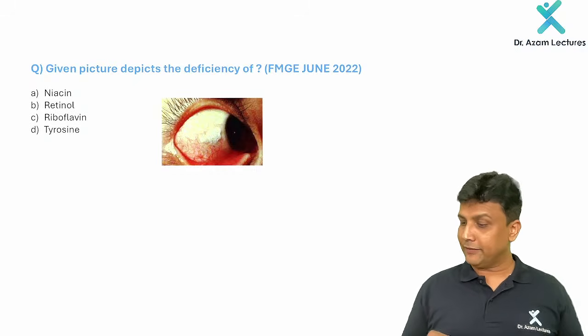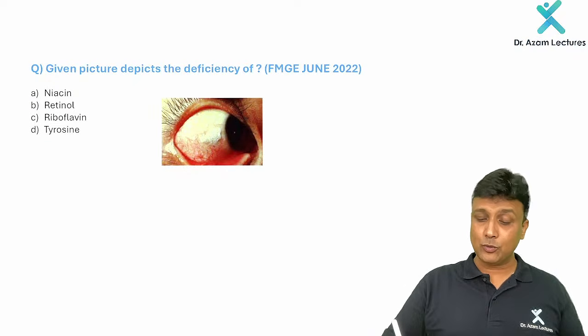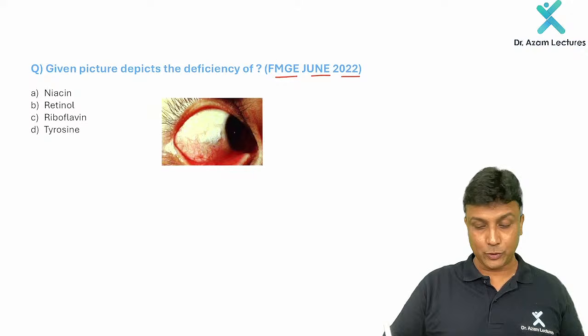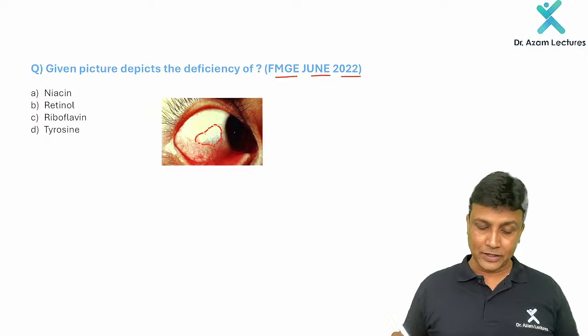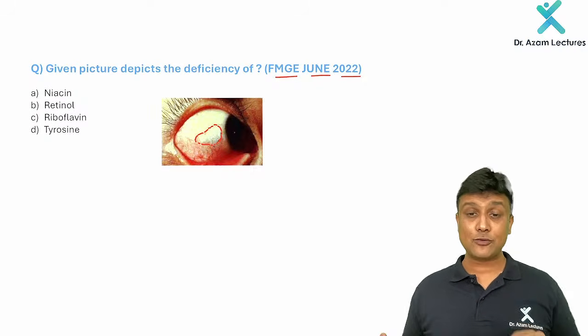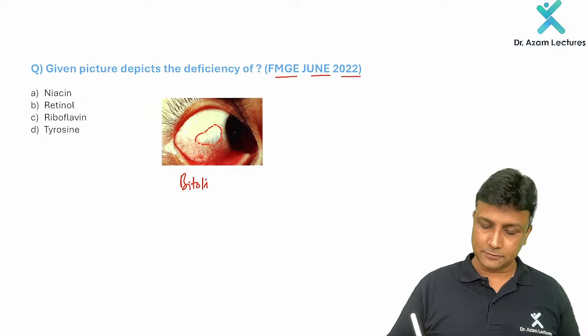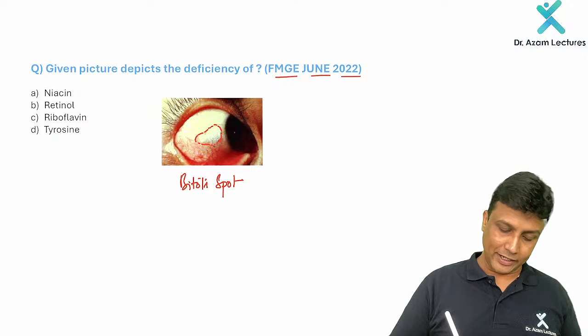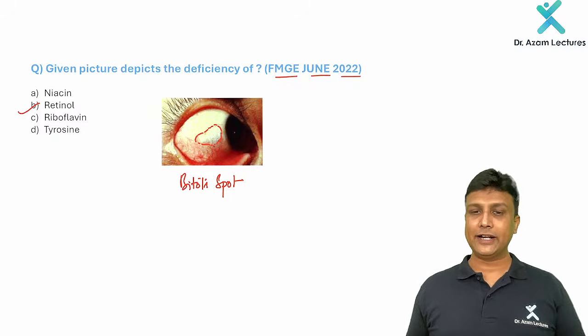Fine. The given picture depicts the deficiency of which vitamin here? This question was given in FMGE June 2022, my dear friends. You can clearly see that there is a white foamy structure over here on the sclera. Yes, that is known as what? Bitot spot. And Bitot spots will be visible when there is a vitamin A deficiency, sir. Fine. So these two questions have already been asked in your exam.